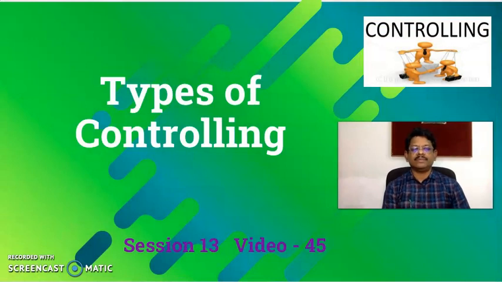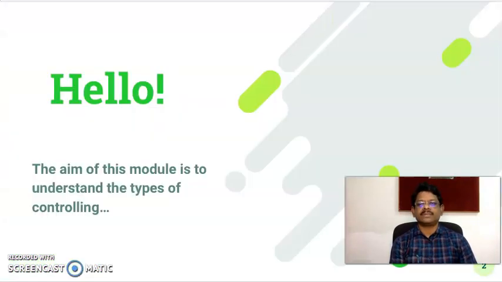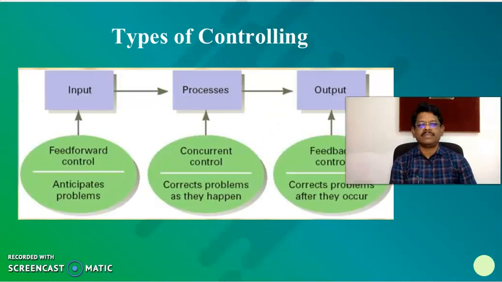In this module we are going to understand the types of controlling. This module is meant for understanding the various types of controlling, because when the organization is in the process and all activities are going on, when we are using this function and applying the process, there are different types. We apply this function at different levels. You will understand those things from this slide.